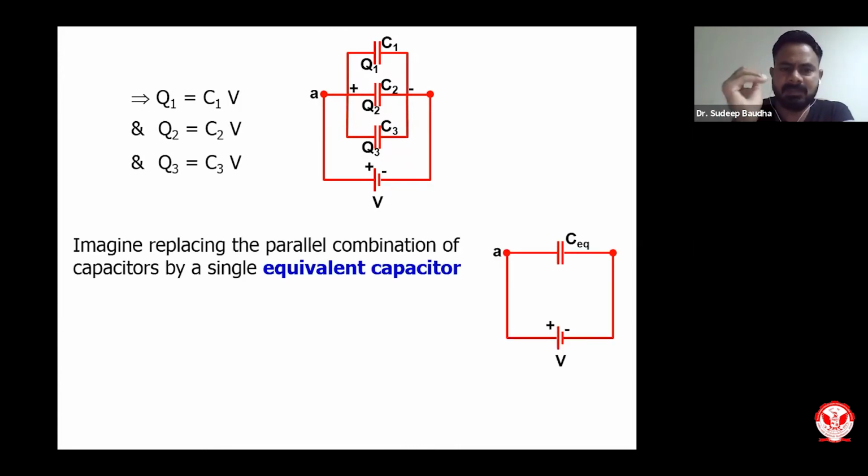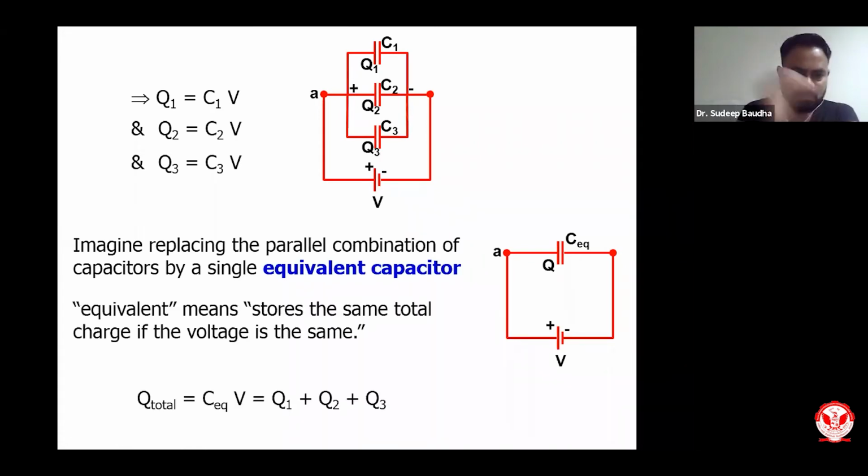Now imagine replacing that parallel combination of capacitors by a single equivalent capacitor. So instead of these three, let us replace with a single equivalent capacitor, which is the combination of which has the same effect of first, second, and third. So as you know, total charge will be equivalent to C equivalent into V. That we already know from our understanding of capacitance.